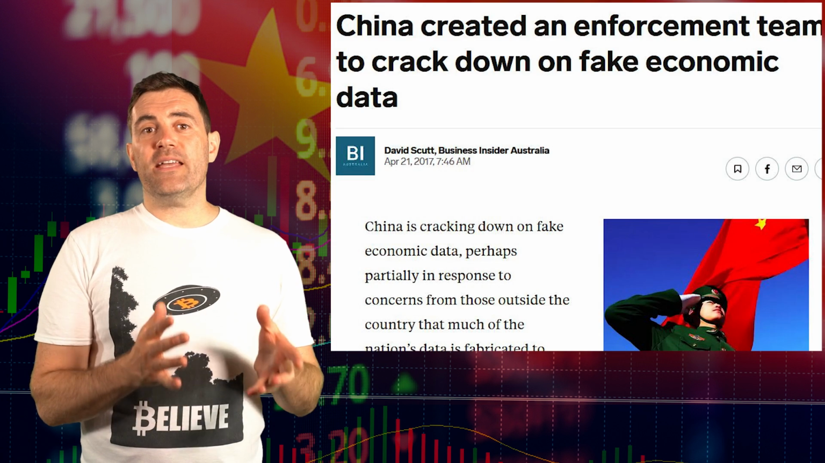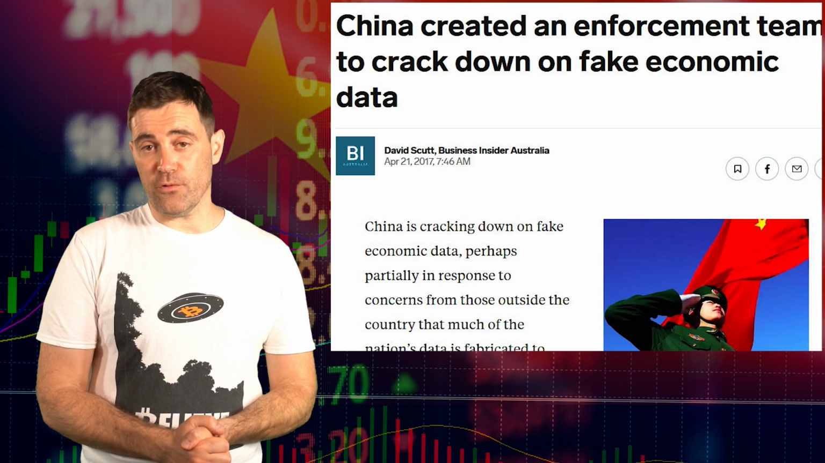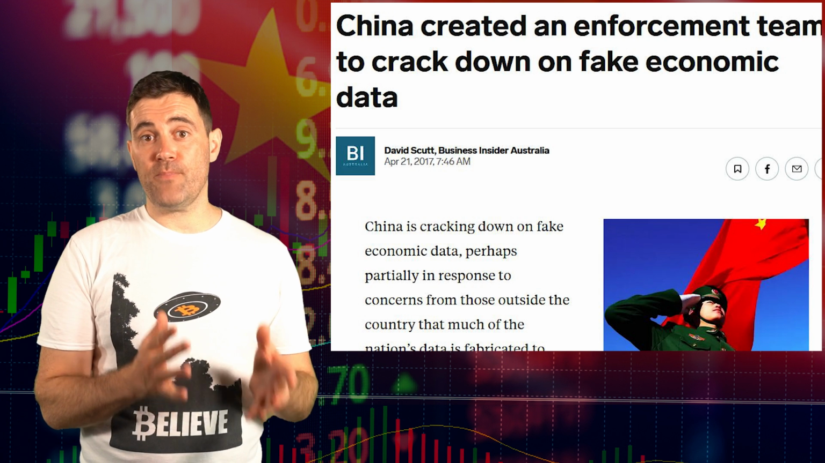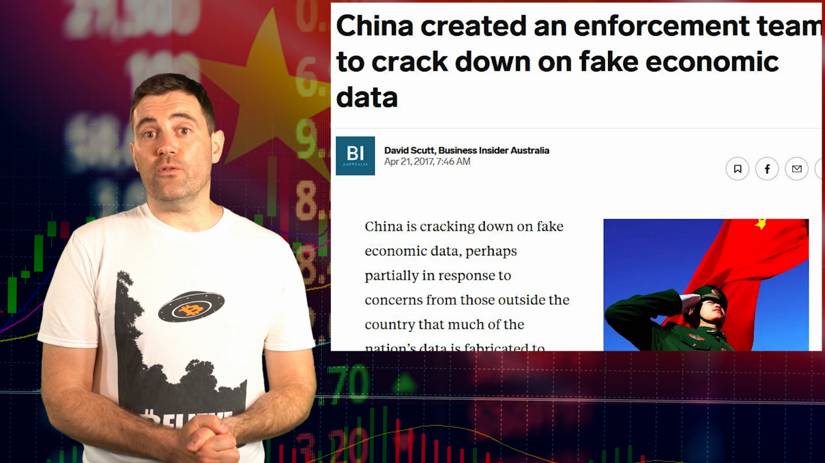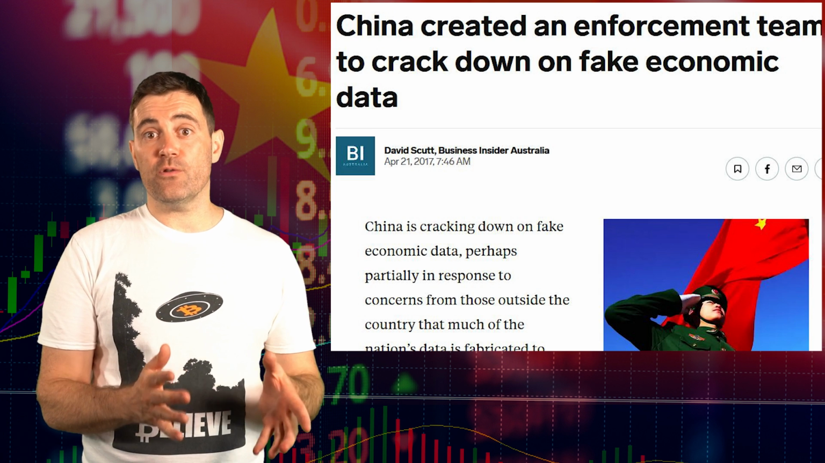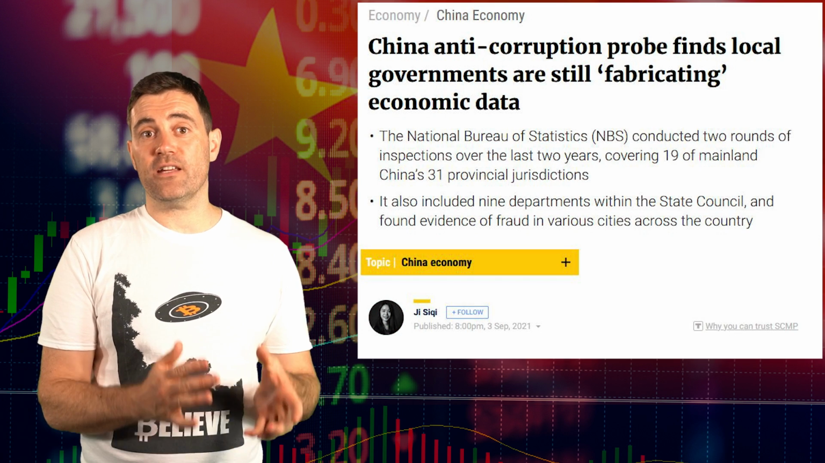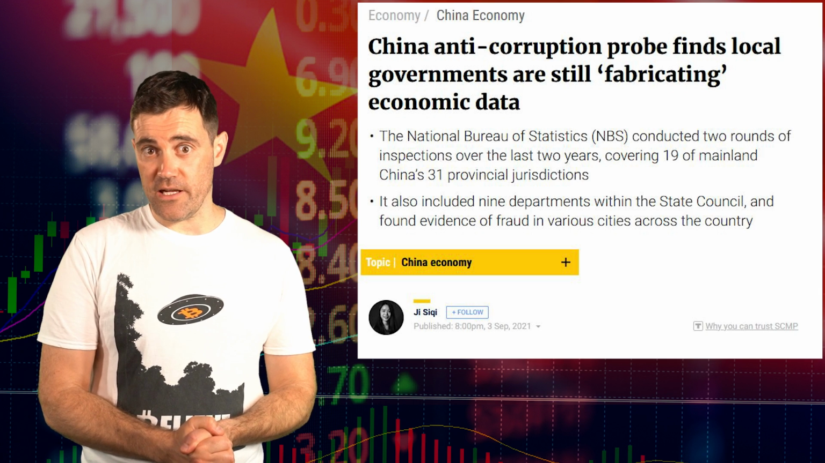Now, to be fair, it's not as if the Chinese central government actually wants local governments to falsify their data. They need data that's correct in order to better allocate state budgets. Moreover, they want to make sure that they are adequately rewarding those who really do bring in legitimate economic growth. That's why they still do run anti-corruption probes, and the most recent of these took place last year.